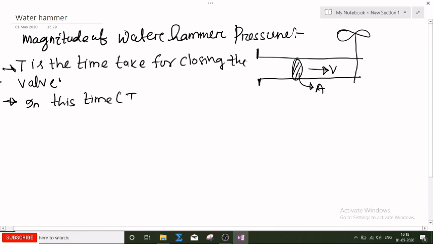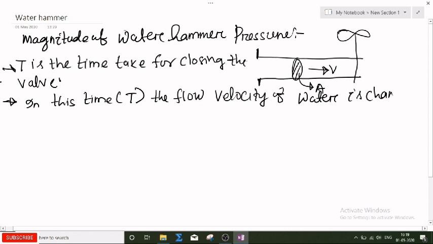So the flow velocity of water is changed from V to 0, because now at this point the water is stagnant. So in the time taken by closing the valve, the flow velocity is becoming V to 0.